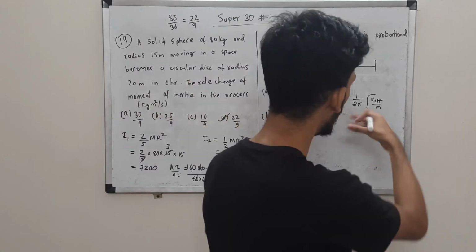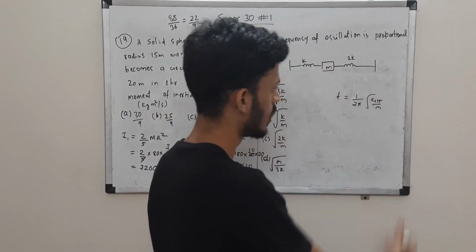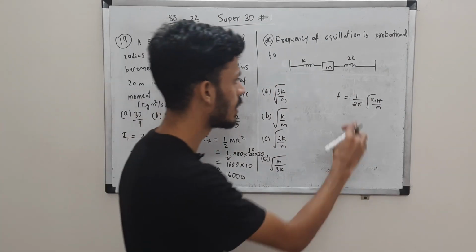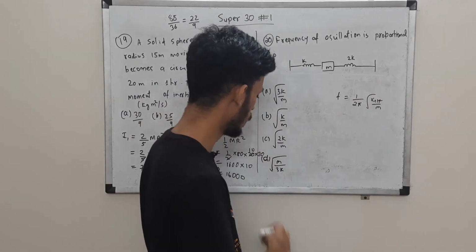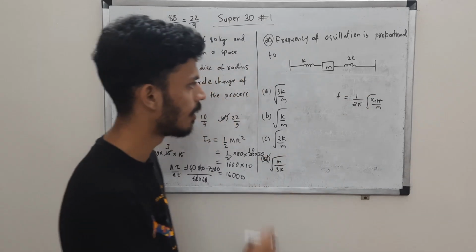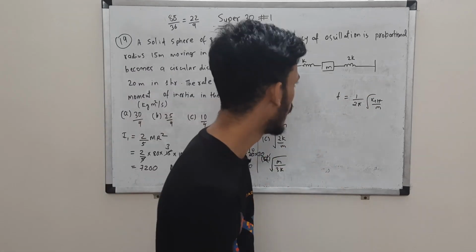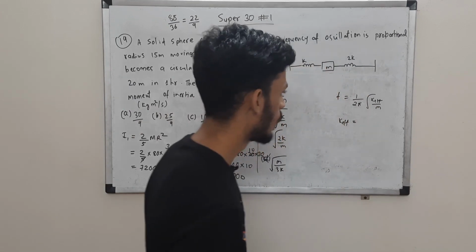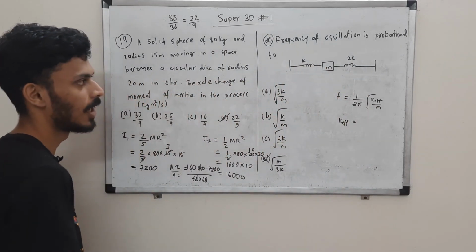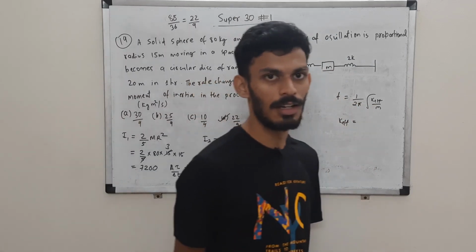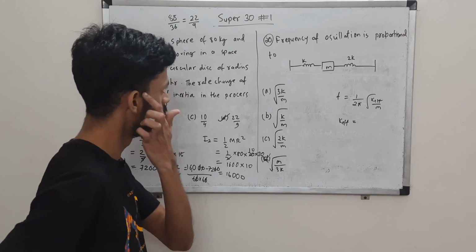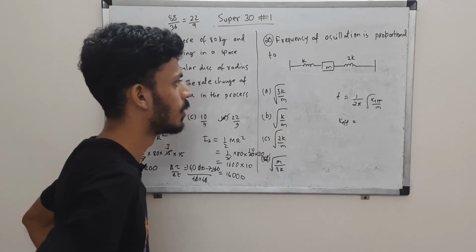Or you can remember the time period formula, which is just 1 by frequency. So you can see that frequency is proportional to under root k by m. So here it is m by k, which can't be the case, it's k by m. So k effective is the only thing we are supposed to find in this question. If we know k effective, we know the relation between frequency and spring constant.